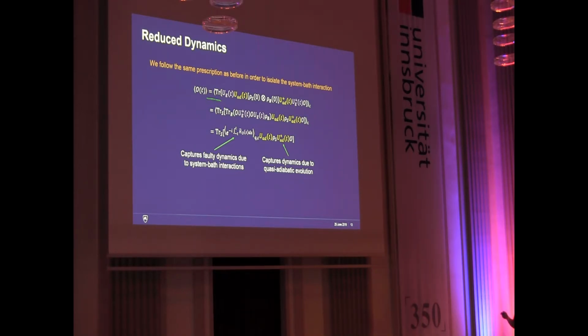So if we look now at any expectation value of an observable, here I'm color coding the adiabatic Hamiltonian as well as the error Hamiltonian. We see that everything up here looks about the same. And then we can actually use cyclicity of the trace to move things around. And so what ends up happening is we get a term here that represents basically what we had before. These are the faulty dynamics due to the system-bath interaction.